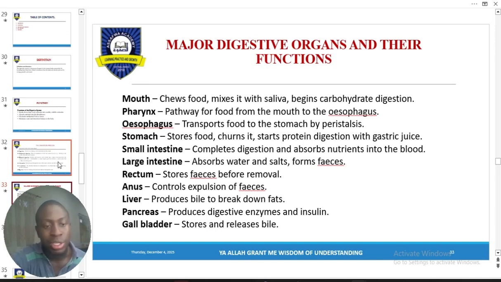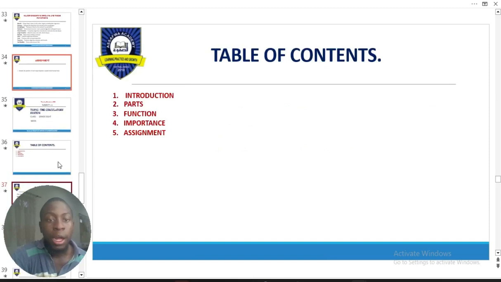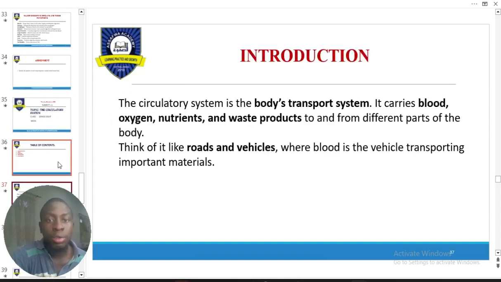Now, the circulatory system, back to the circulatory system, just like the transport system in plants, right? This is the circulatory system. But this time around, we are not dealing with manufactured food or water, we are dealing with what? Blood and necessary nutrients. All right. So the circulatory system is the transport of what? Oxygen, nutrients, and waste products to and through the body, right? That means it goes round and round. That means if the nutrients are exhausted, they go back to where they are replenished and go back again.